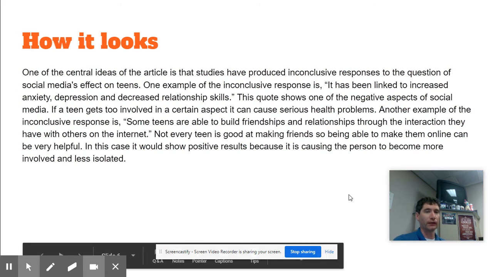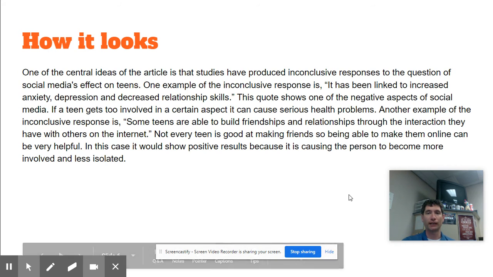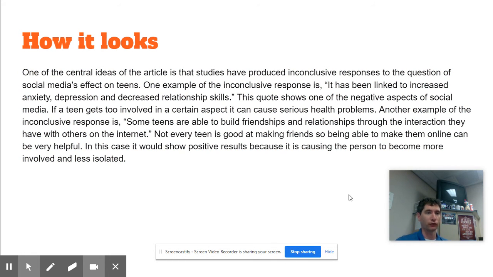One of the central ideas of the article is that studies have produced inconclusive responses to the question of social media's effects on teens. One example of the inconclusive response is it's been linked to increased anxiety, depression, and decreased relationship skills. This quote shows one of the negative aspects of social media. If a teen gets too involved in a certain aspect, it can cause serious health problems.